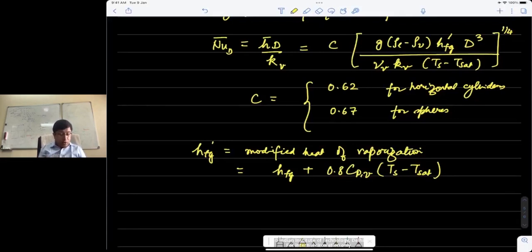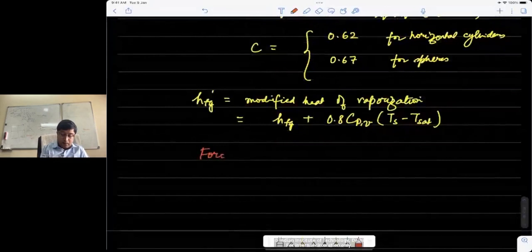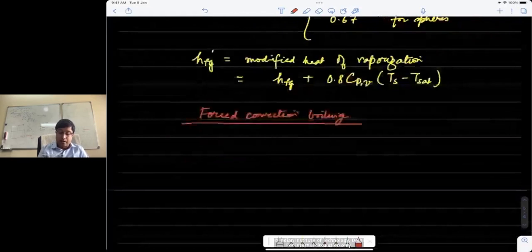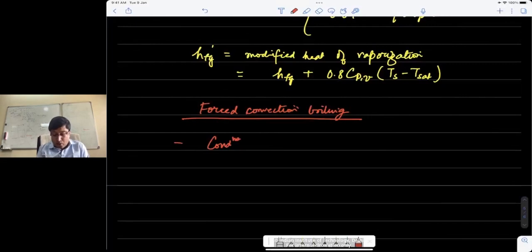The next thing that I want to quickly cover is forced convection boiling, the second category of boiling methods. In this case, it is different from pool boiling in that the conditions of boiling depend strongly on geometry.